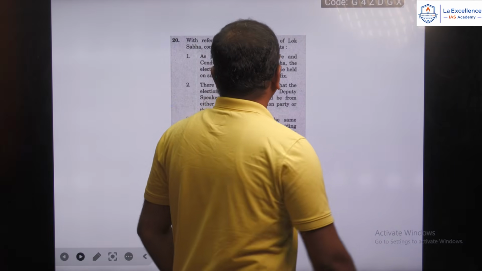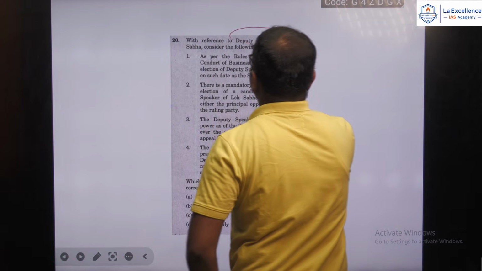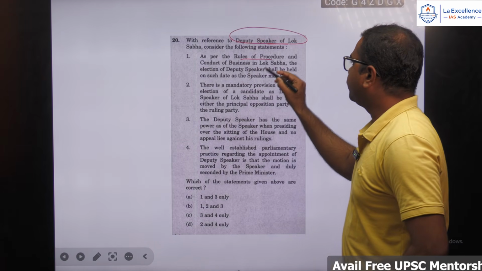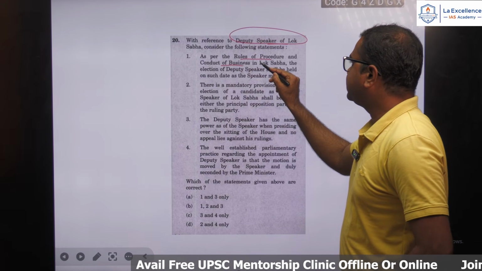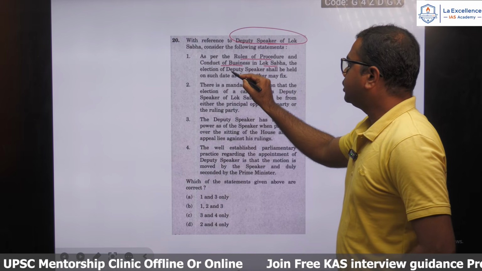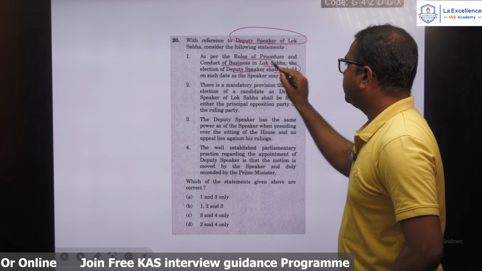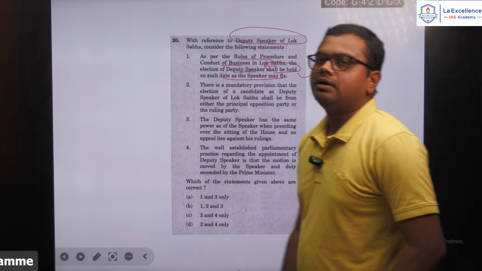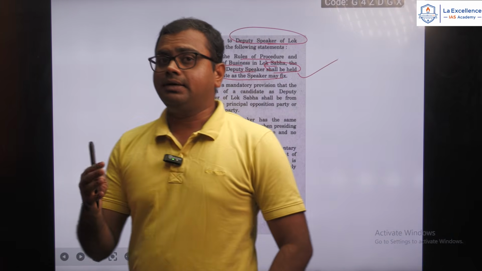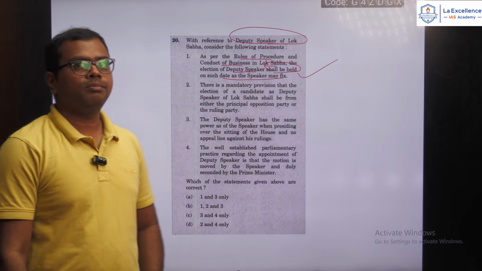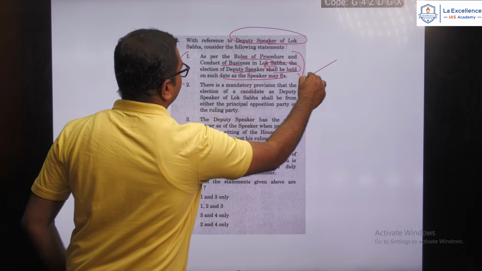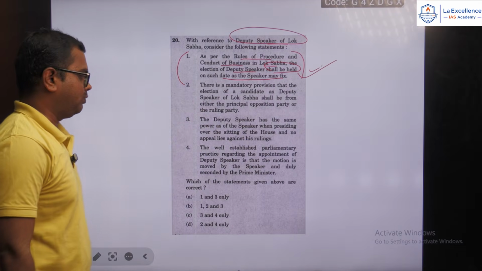Then with reference to the Deputy Speaker of the Lok Sabha, consider the following statements. As per the rules of procedure and conduct of business in the Lok Sabha, the election of Deputy Speaker shall be held on such date as the Speaker may fix. Yes, this is the right one. The Speaker's election date will be fixed by the pro tem Speaker, whereas the Deputy Speaker election date will be fixed by the Speaker. Yes, this is correct.